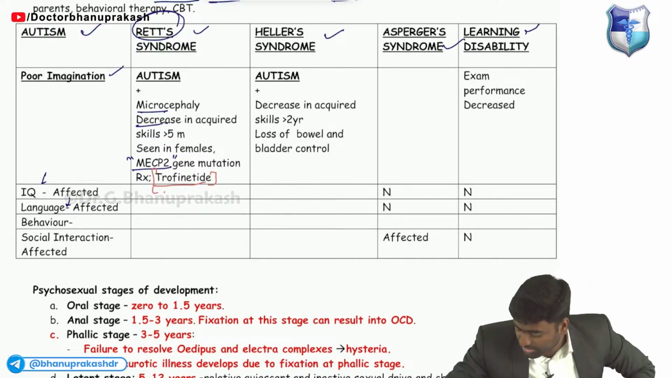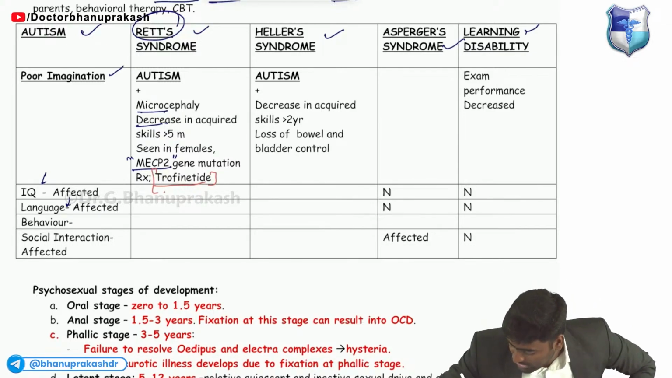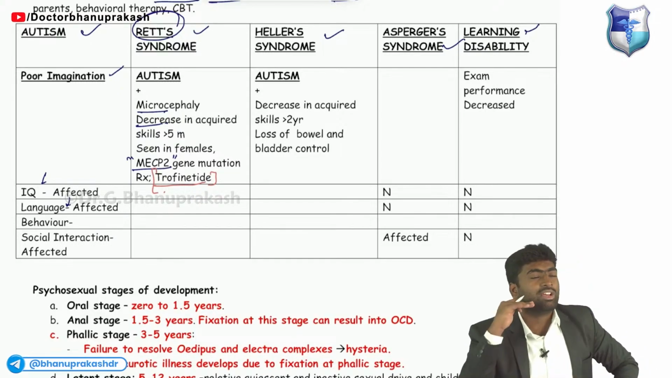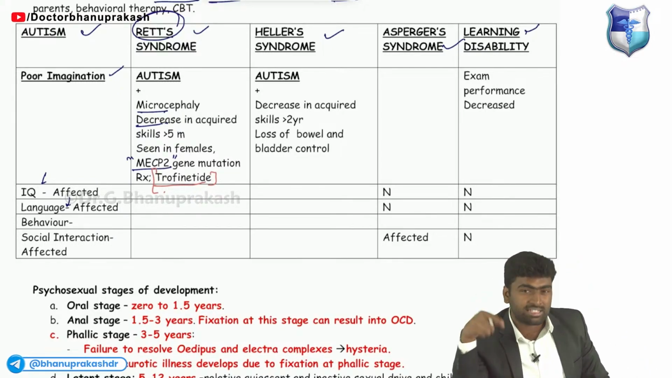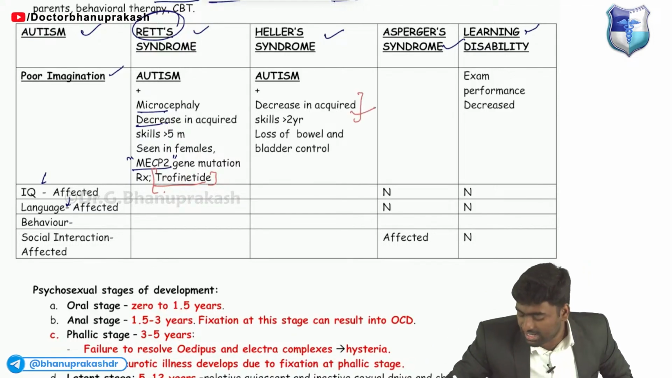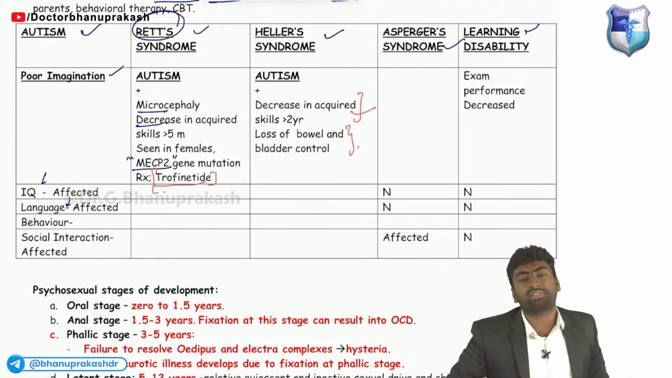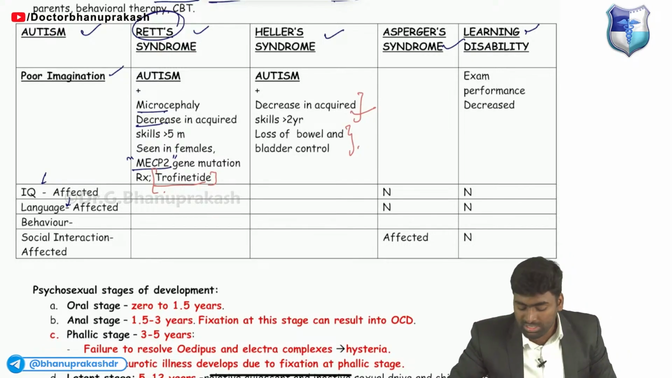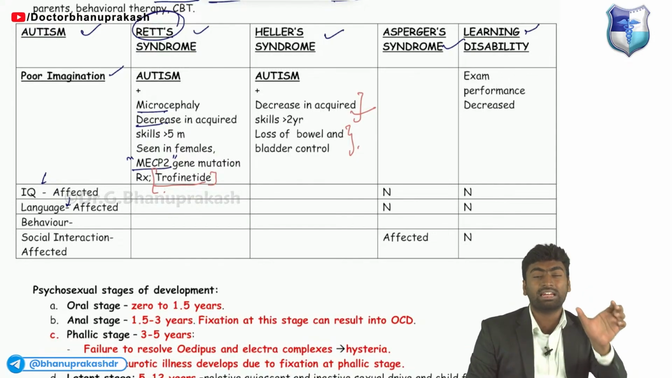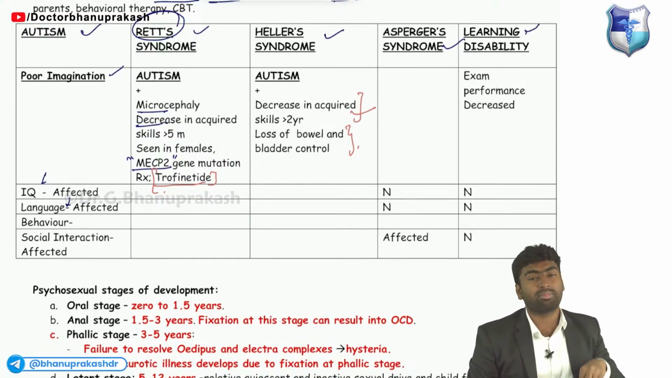In Heller syndrome, it is seen mostly in males, and there is a decrease in acquired skills. For example, writing, scribbling, making cubes. These acquired skills will be lost in this child, and along with this, there will be a loss of control of bowel and bladder movements. Remember, the "hell" here is that there will be bowel and bladder involvement.